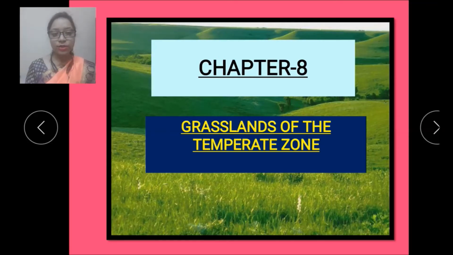Now, today we are going to start a new chapter, and that is chapter number 8, Grasslands of the Temperate Zone. In the previous chapters, we have studied about Democratic Republic of Congo, then Greenland, and then we have studied about Saudi Arabia, the land of hot desert, and now we will learn about grasslands of the temperate zone. So now let's start our chapter.